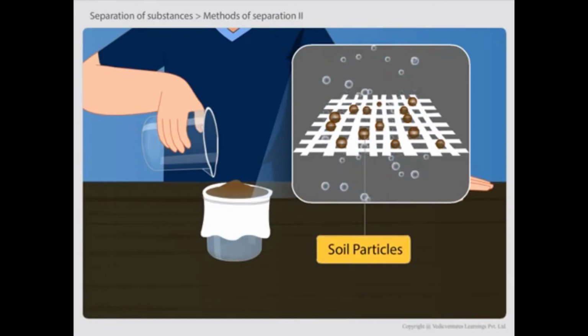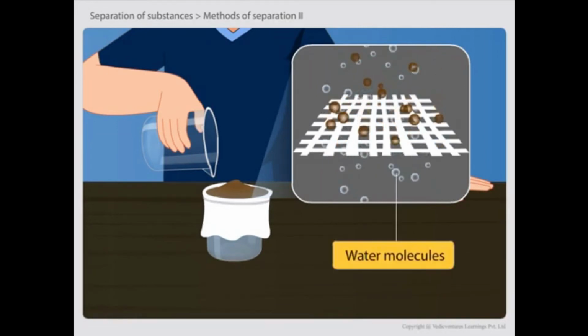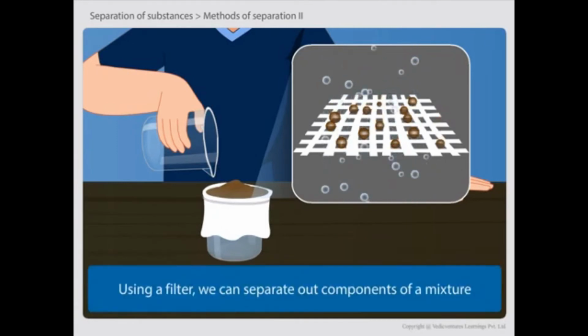So they cannot pass through these pores and remain in the cloth. While water molecules, being smaller than the pore size of the cloth, can easily pass through the cloth. Thus, by using a filter, we can separate out components of a mixture.